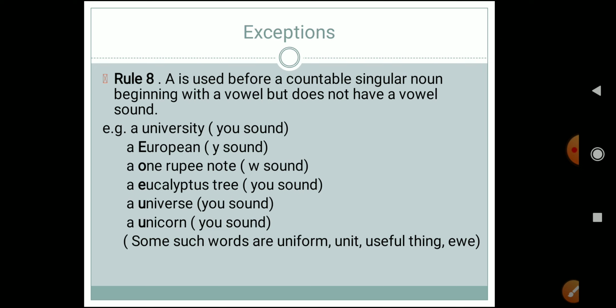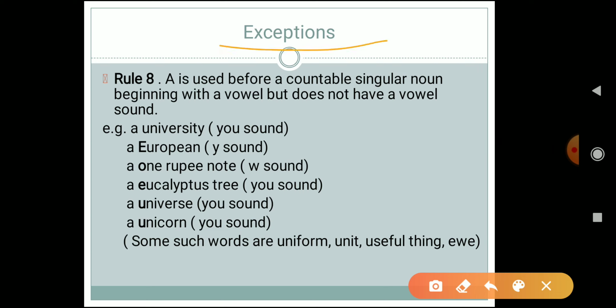Okay, so that is what exception means. So we will look at certain expressions, these exceptions, where we have to use a and an. Okay, so rule 8, this is really a very important rule. If you want, you can write it in your rough copy.